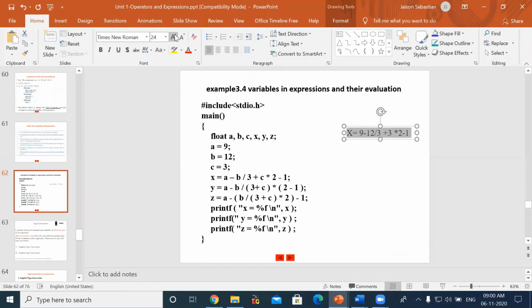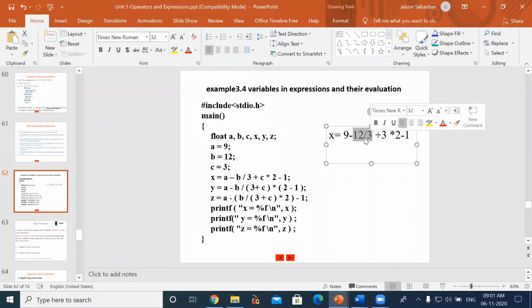Okay. So in the next step, when we are trying to solve from the left side, what will be the first operator which has precedence? First you will be encountering a minus sign. You know that minus has lower precedence, right? What will be solved first? Then comes the division operator, right? So it will be solving 12 by 3.